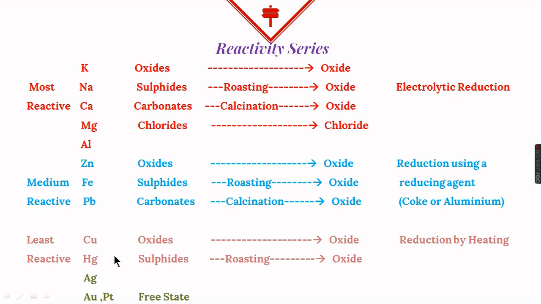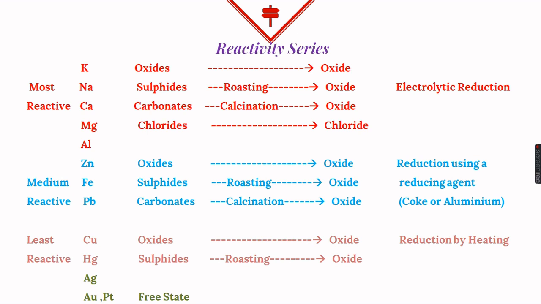Now we will see that the least reactive metals are found either in the form of their oxides or sulfides. Then medium reactive are found as oxides, sulfides, and their carbonates, while most reactive metals are found as oxides, sulfides, carbonates, as well as their chlorides.